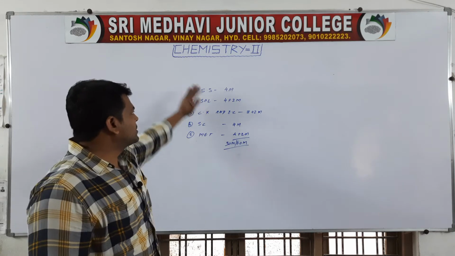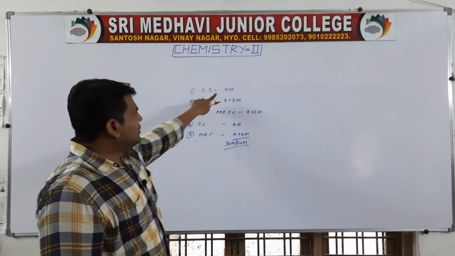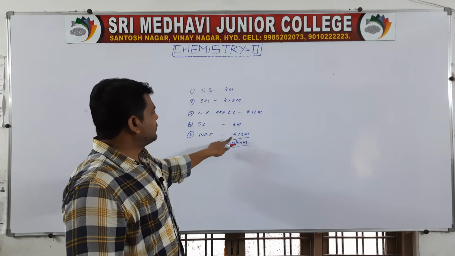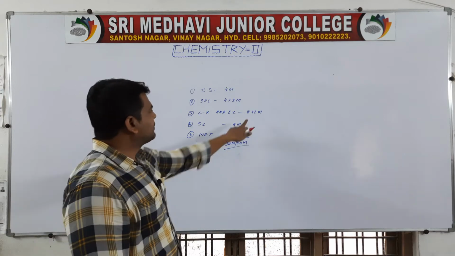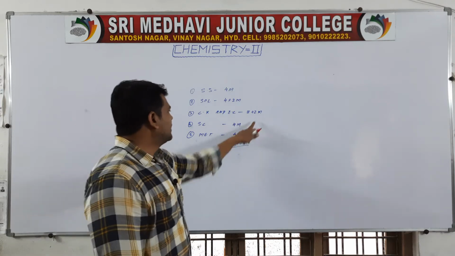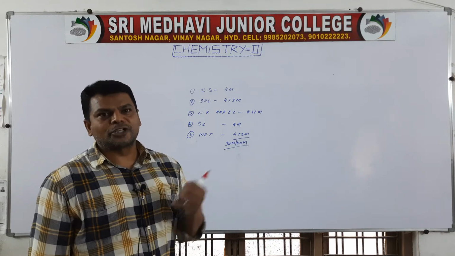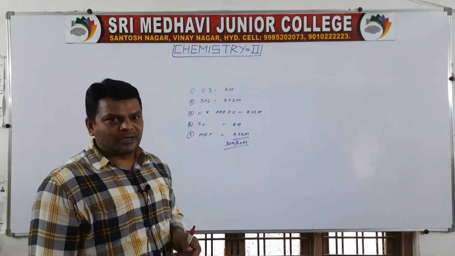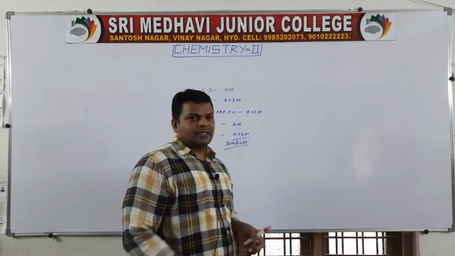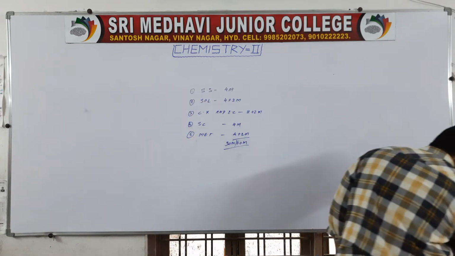So everyone should concentrate on all these. 4 short answers covered, 1 long answer covered, 2 very shorts covered. So you have to concentrate up to this syllabus.